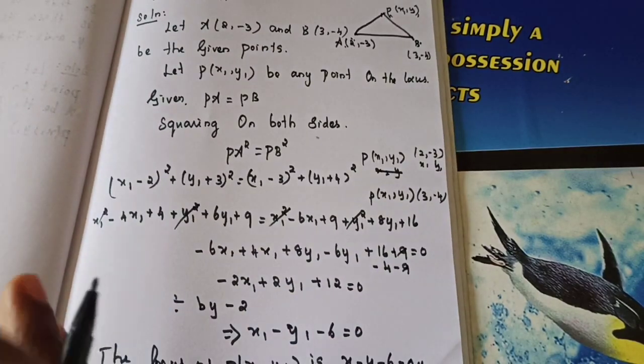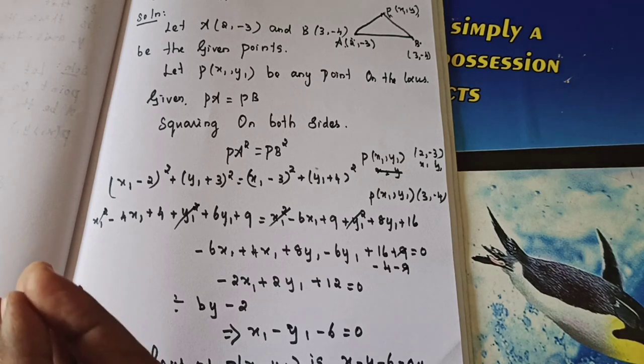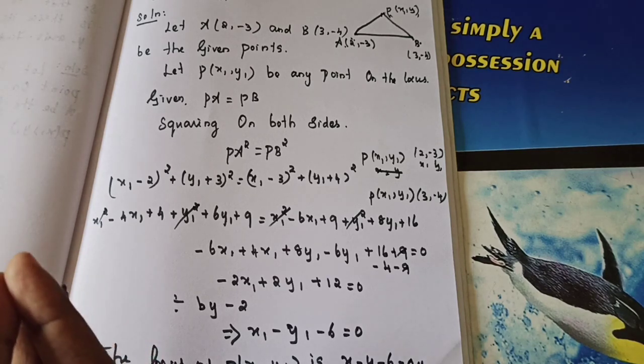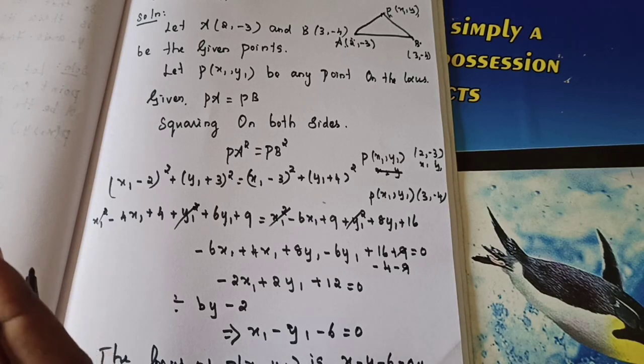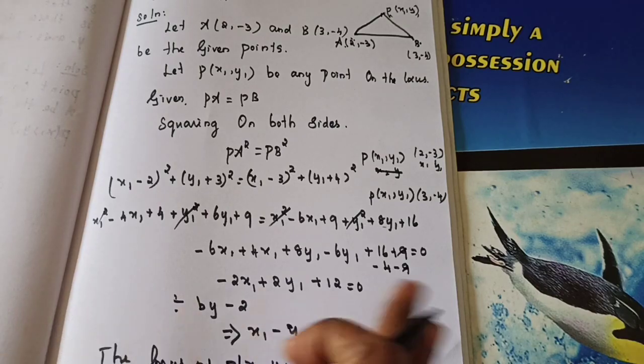So very easy. Equidistance means equal distance. That's the meaning. So PA is equal to PB. From that you can put the distance formula. First itself you can square it and put the formula and simplify. At last, in the place of x1 y1 you need to change as x y. Got it? Okay. I hope you got a good idea. Let's move to the next problem.